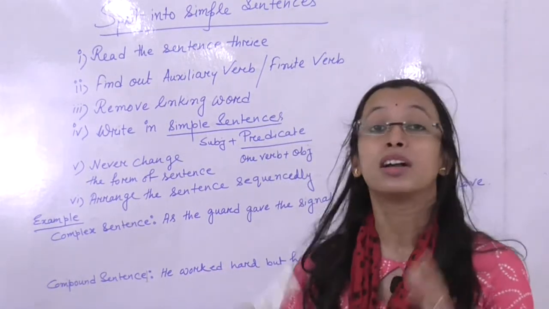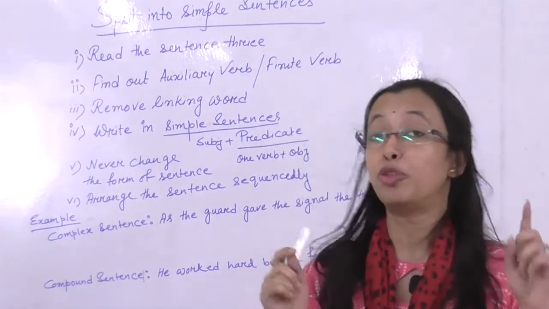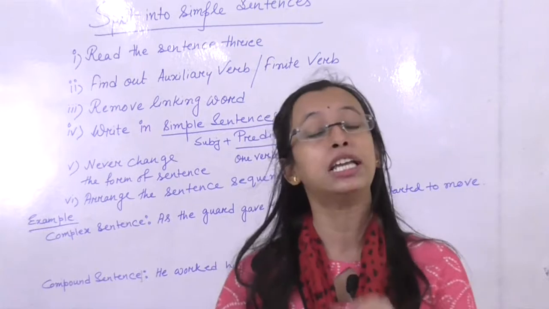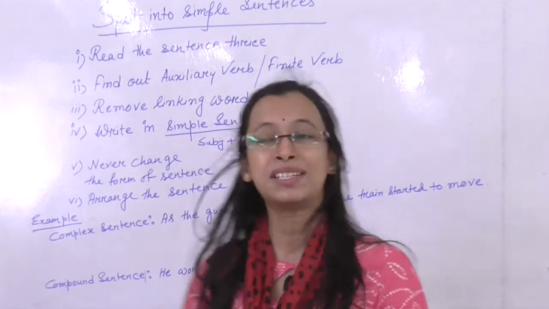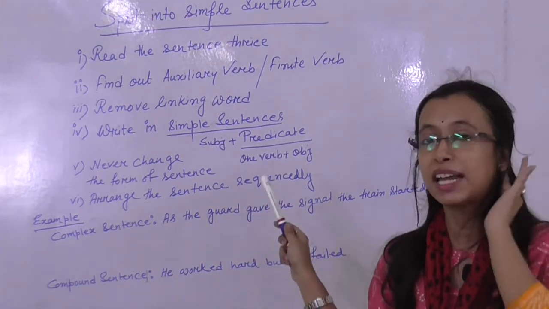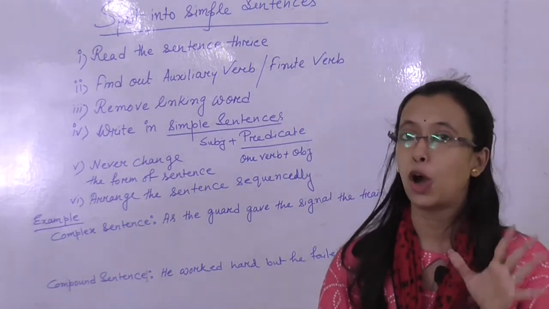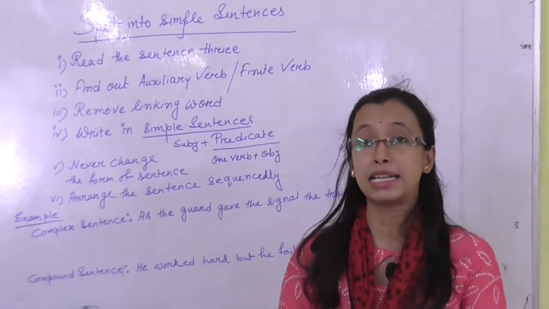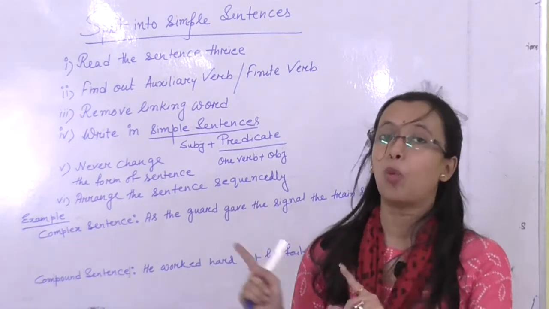Next, number 4: write in simple sentences. When you split a complex or compound sentence, your sentences should definitely be simple sentences. Now, what is a simple sentence? A simple sentence means subject plus predicate, and predicate means one verb and object. So your sentences should have a subject, one finite verb and one object.